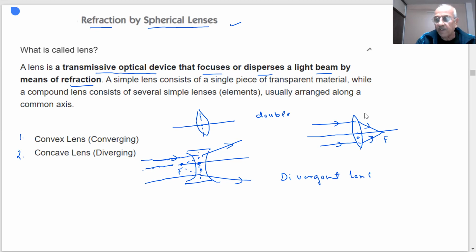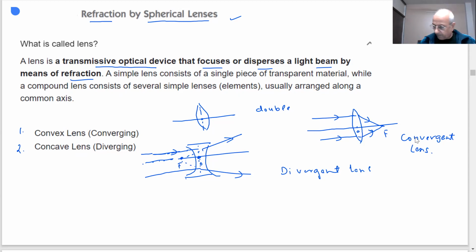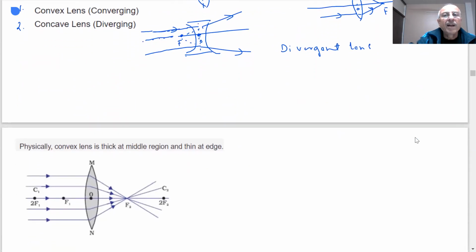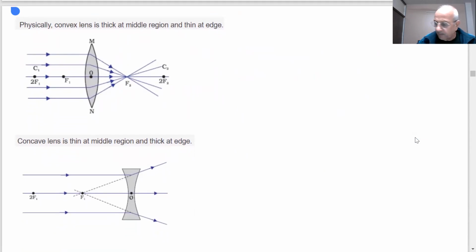So you can see the difference between the two, convergent and divergent. Okay? Can you see this? Convergent lens. So here we have shown the images of the two lenses. Keep on noting everything, students, in your notebooks.